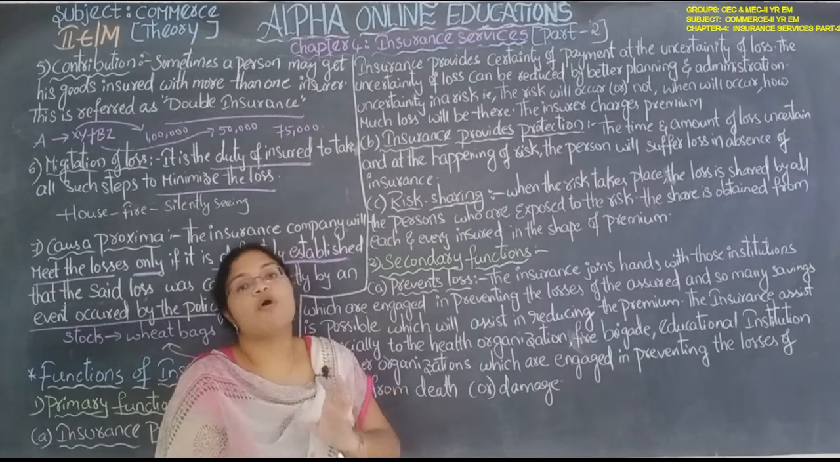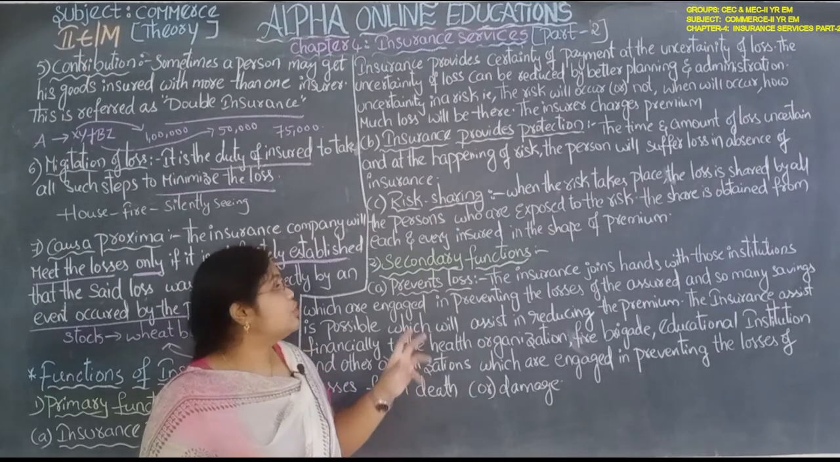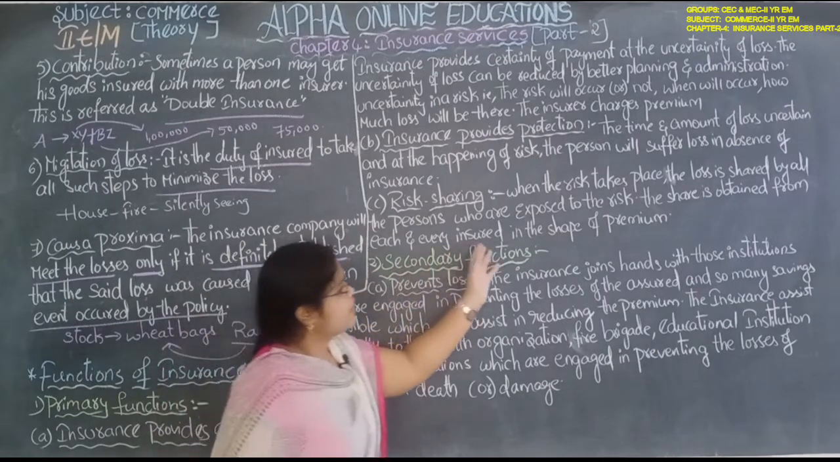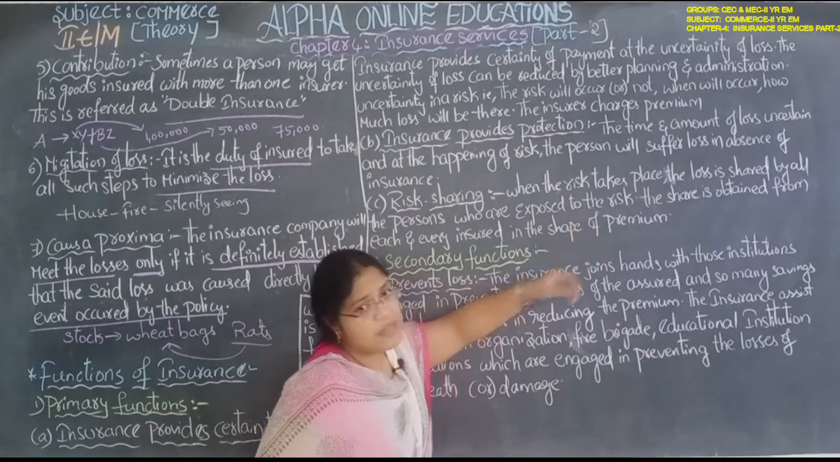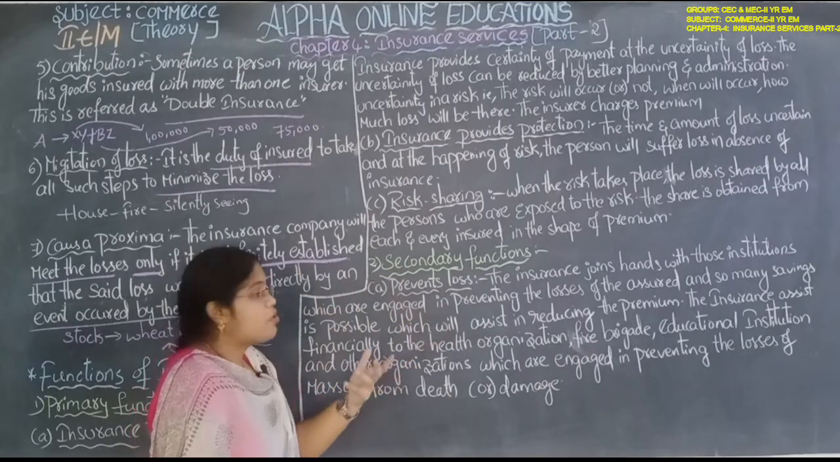These types of settlements are done in insurance. So it is risk sharing. The insurance company takes the premium and shares the risk among a number of persons.